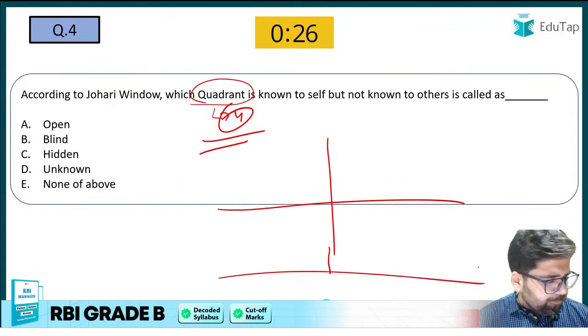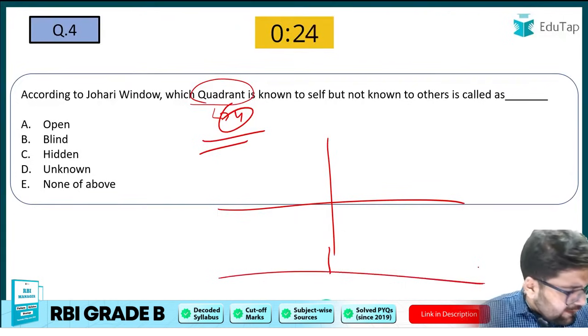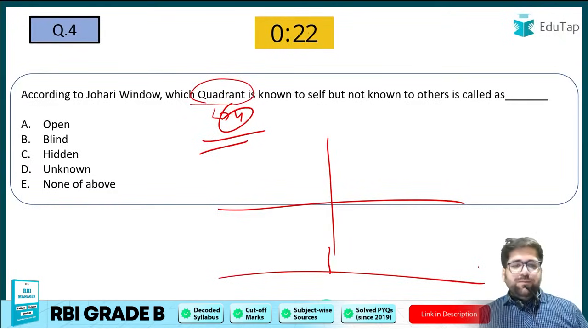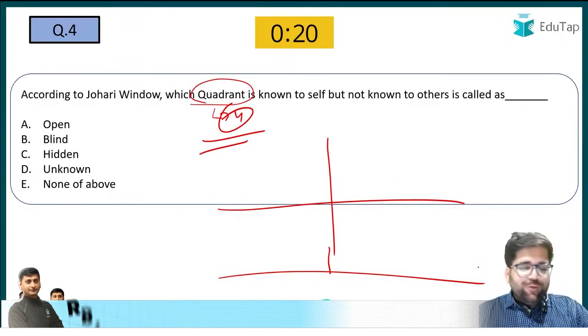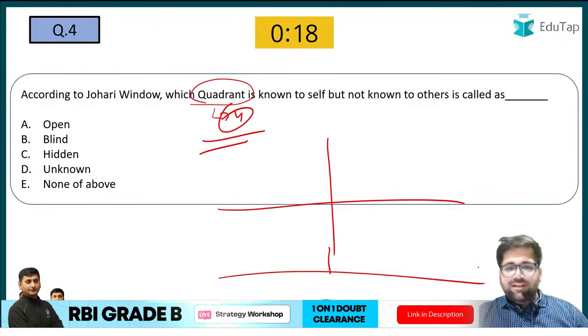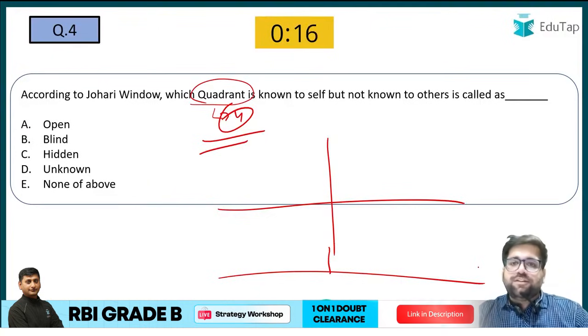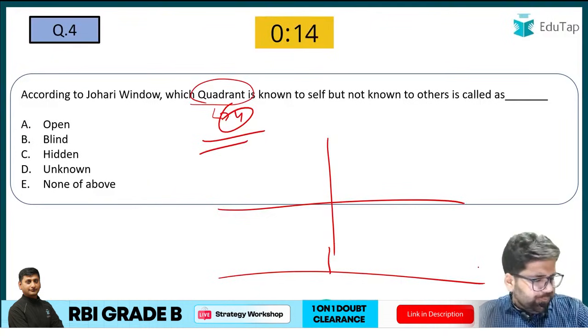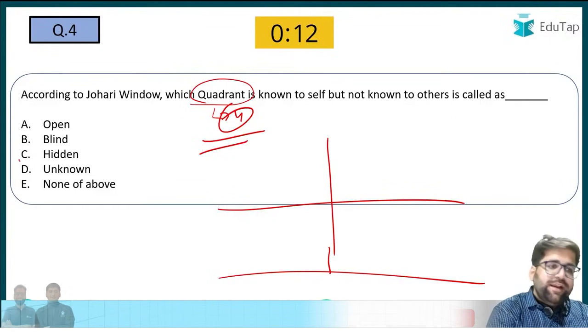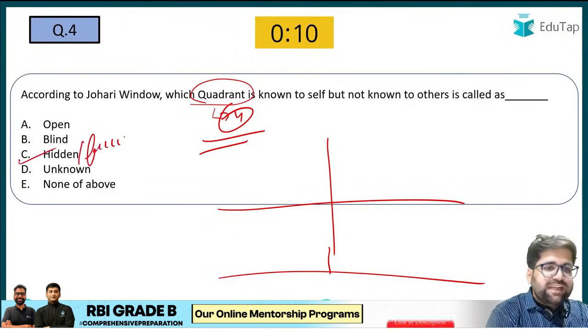Let me see my chat. I request everyone to please participate. If you are not able to solve this particular question, then definitely it is high time to start your preparations for RBI 2023. Yes, the correct answer will be hidden. Hidden is also known as facade.